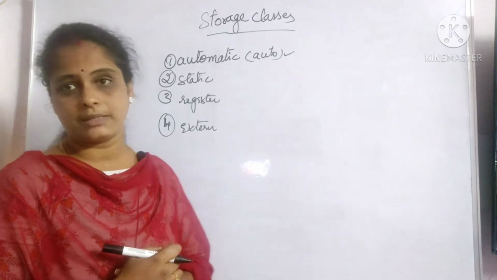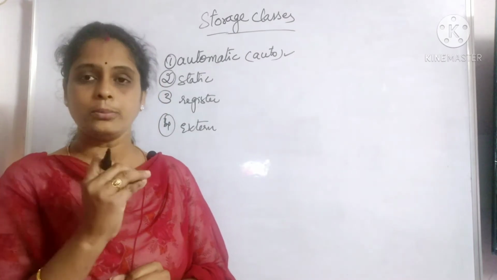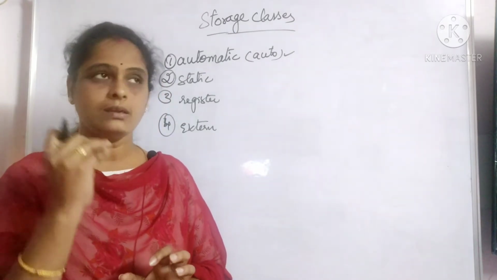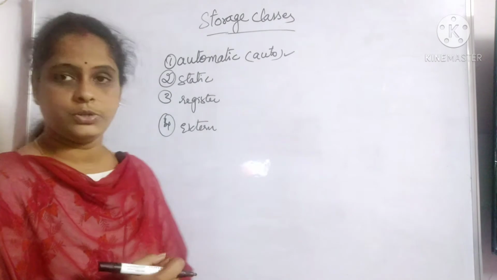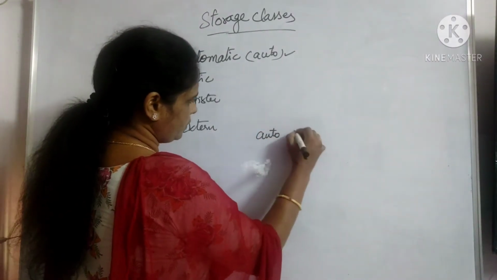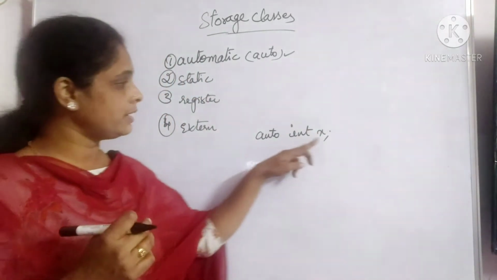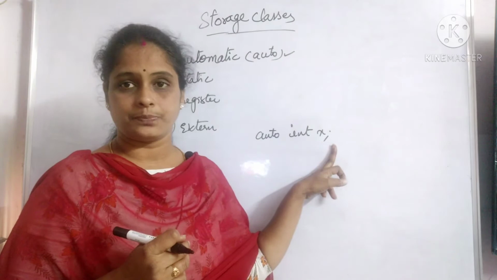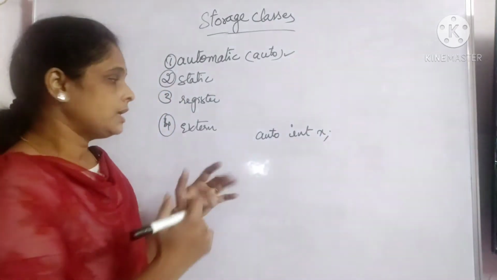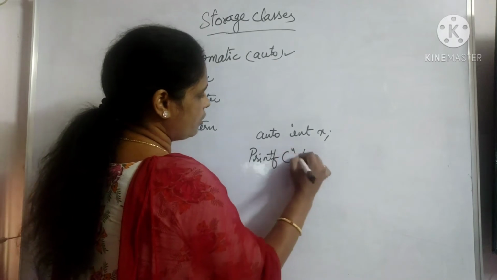What do you mean by this? I told you that the default value of any automatic variable will be a garbage value. For example, I have declared auto int x. If you see here, I did not initialize x with any value. I have simply declared x, and immediately in the next line I am trying to display the value of x.